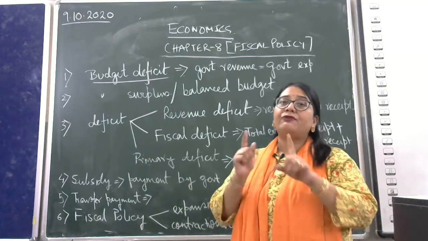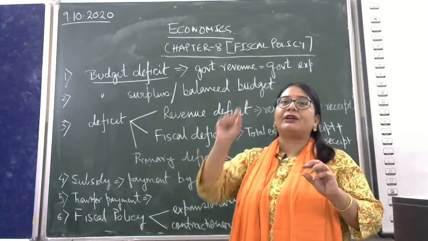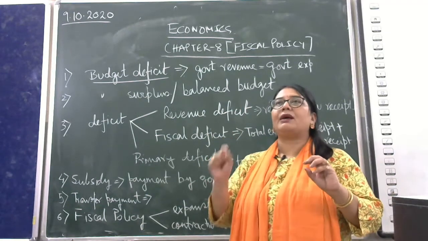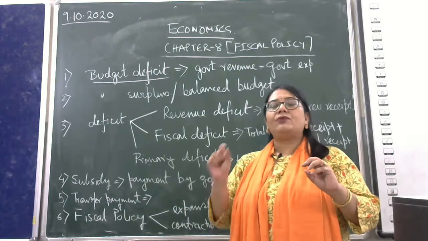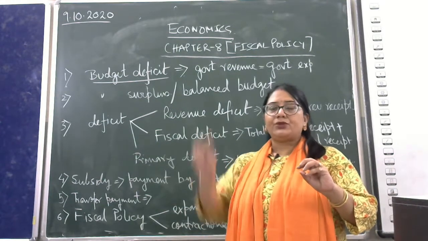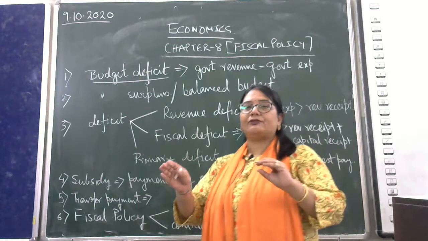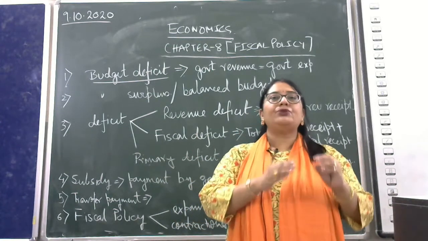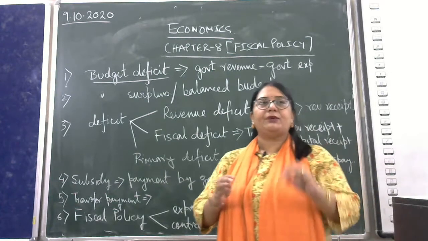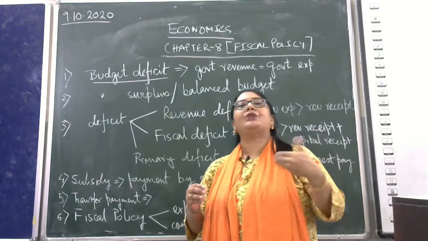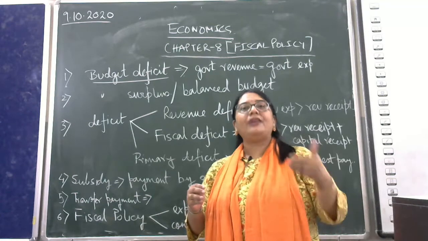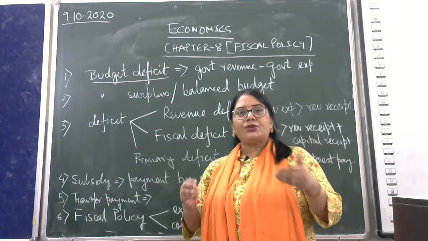The government first shows the funds and the ways in which it wants to spend money, so this is public expenditure. On the basis of that, the government shows its income and revenue, that is, the government is going to impose new taxes, new fees, etc. So that is the difference.